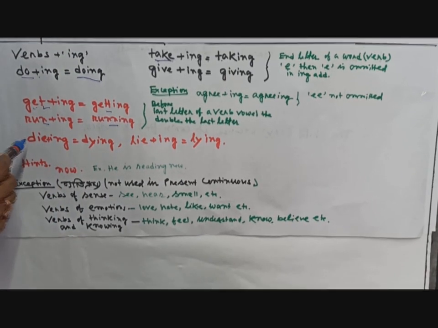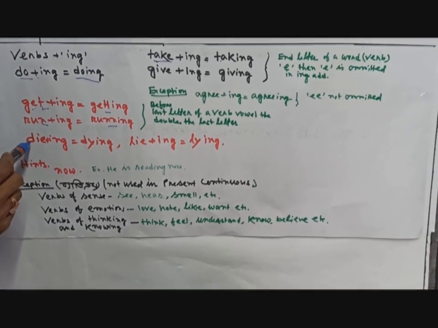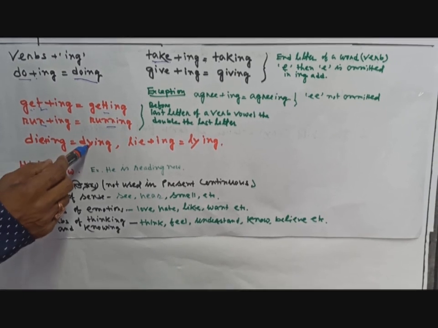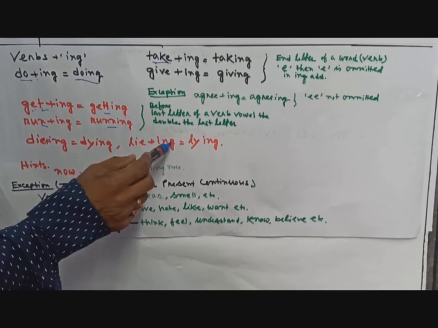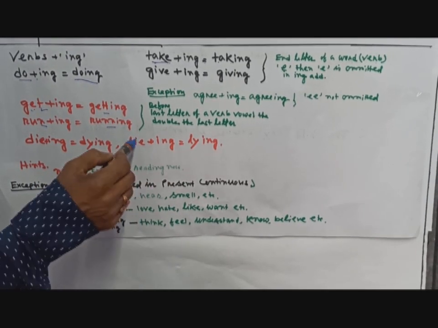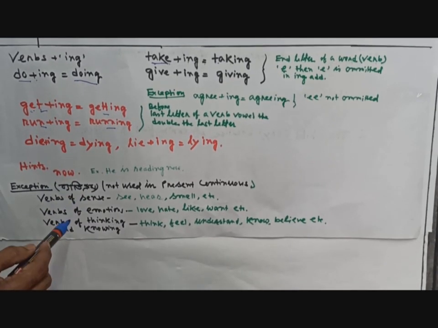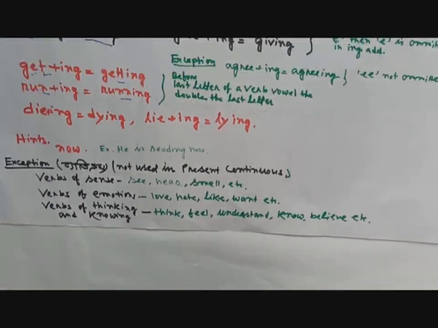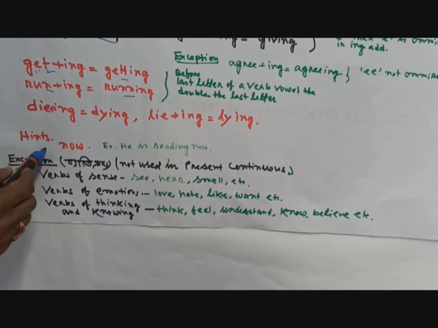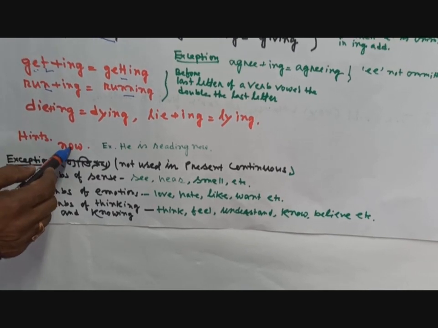And one more example, you see this one, another example: die plus ing, it will be dying. Lie plus ing, it will be lying, L-Y. That means I becomes Y. Okay, then hints.